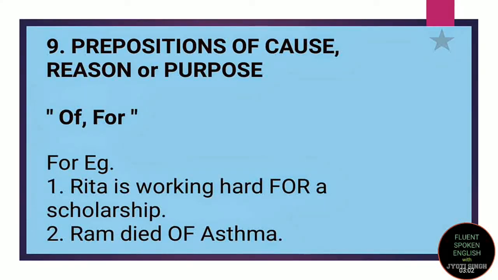The ninth preposition is preposition of cause, reason or purpose, which tells you about the purpose of the action, right? And the commonly used prepositions of purpose are of or for. For example, Rita is working hard for a scholarship. So here it's telling you the reason why she is working hard. She is working hard for a scholarship. Ram died of asthma. Ram died, right? So what was the reason why he died? How he died? Ram died of asthma. Clear? Let's move towards the last type of preposition.